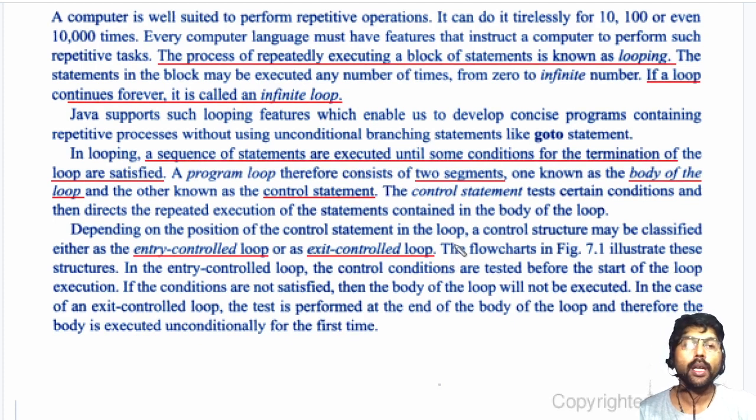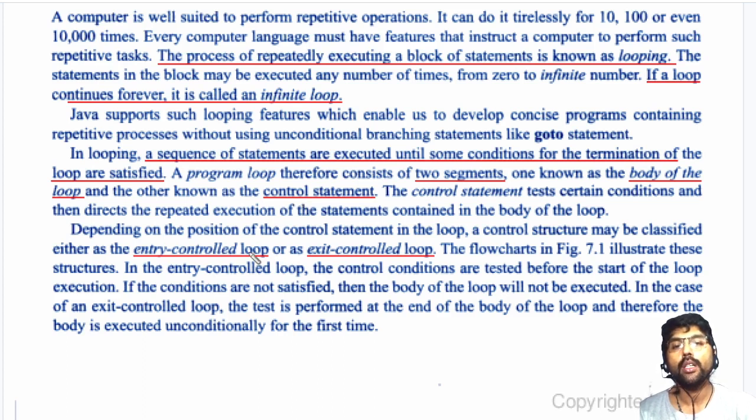Looping is classified into two types: entry controlled and exit controlled loop. Entry control loop means the control statement is visible first. That means first the condition test is done. The control statement is executed first.